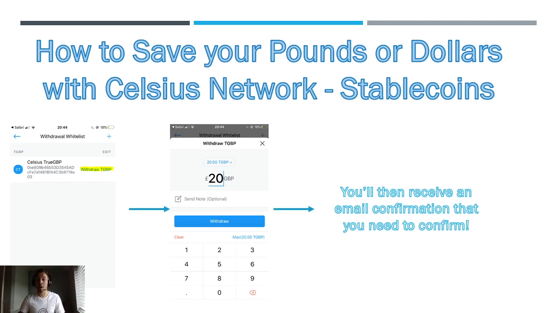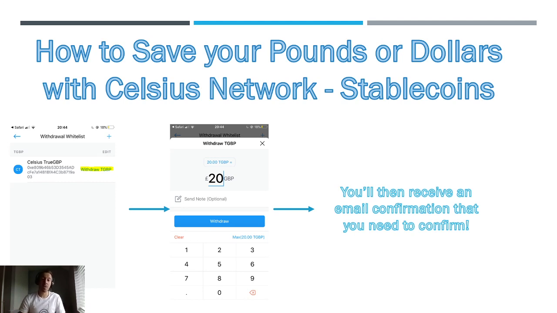Obviously, if you're sending £20, you're losing like 0.5% of your money. So that's very quickly how you get your stable coins at Crypto.com and how you get them to the Celsius Network app. It's up to you who you save with. They both provide interest rates.